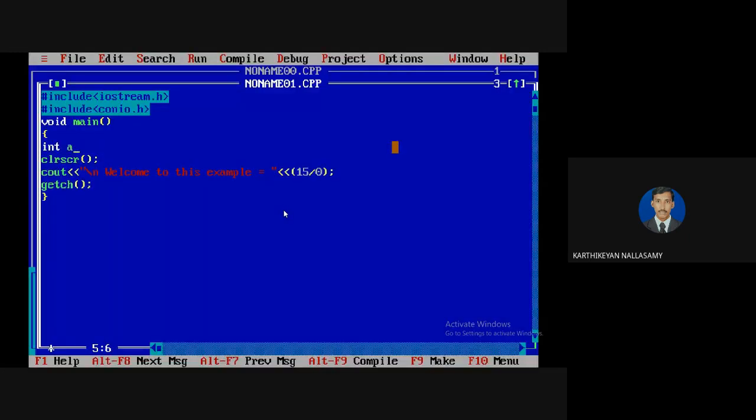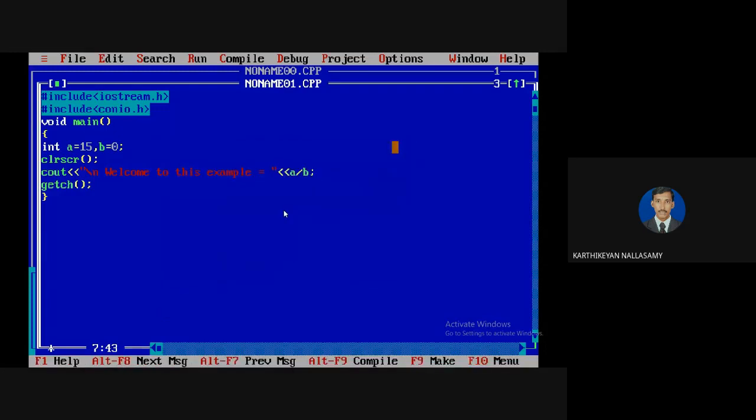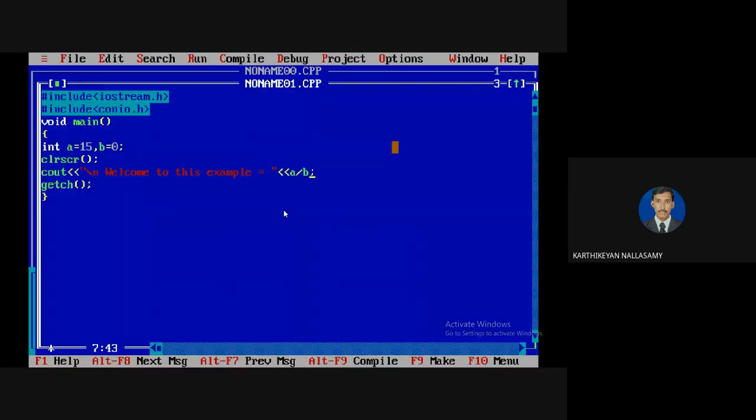The program will be terminated by runtime errors. I'm going to run it. So no error, but see that an error is shown and it's called a divide error.